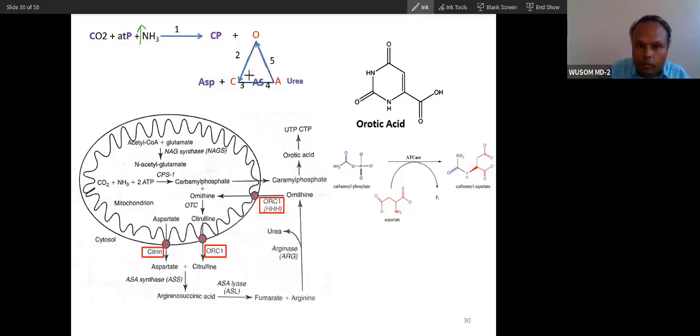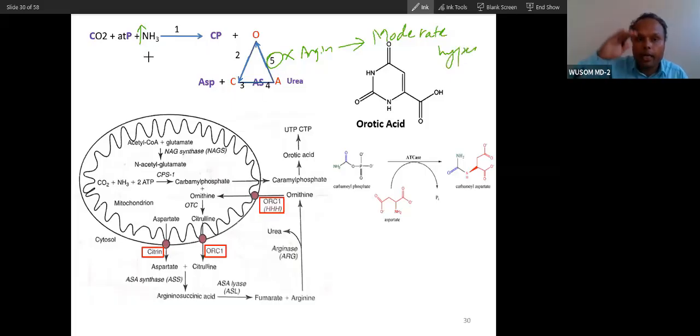If this is also absent, there will be accumulation of ammonia. And if number 5 enzyme, arginase, is absent, there will also be accumulation of ammonia. But in last enzyme deficiency, there will be moderate hyperammonemia. In all 4 other conditions, there will be hyperammonemia, not moderate, very high ammonia.